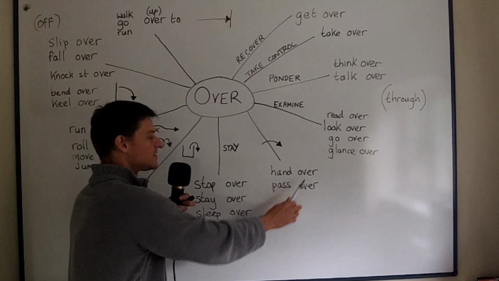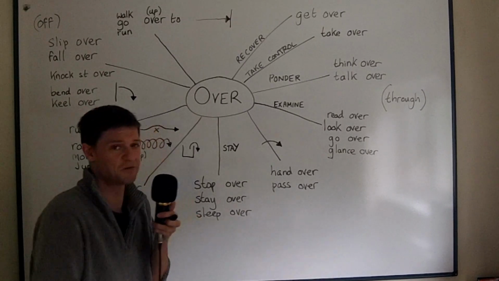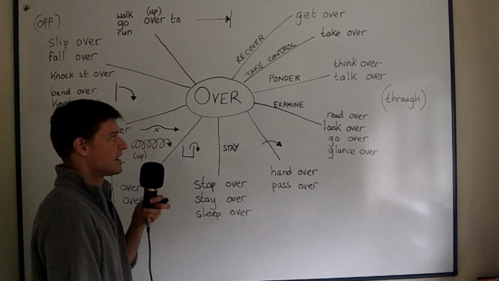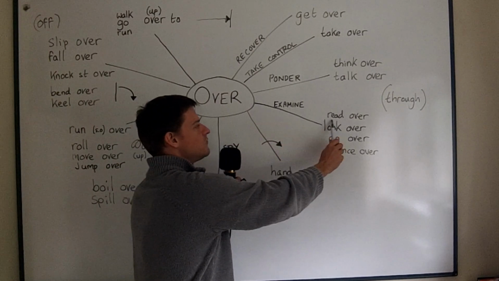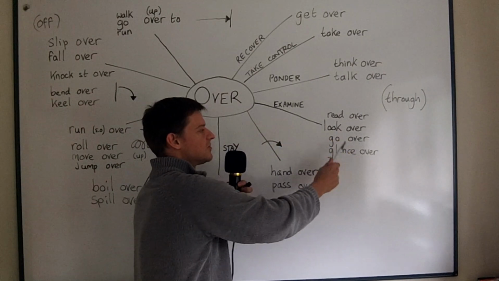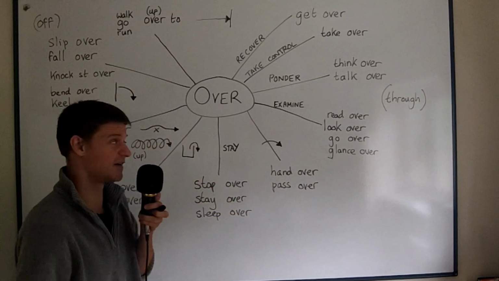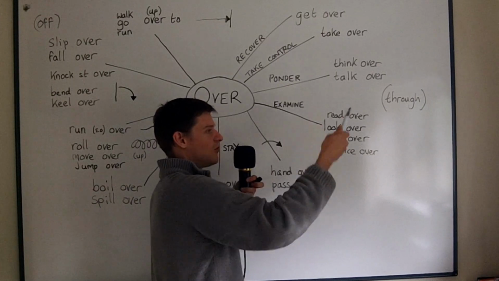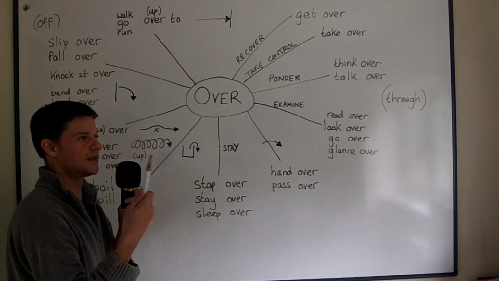Okay, hand something over or pass something over. It just means give something to someone. If you say hand it over, it means can you give me it, please? Give it to me, please. Okay, we can also read over a document, look over a document, go over. We can go over phrasal verbs today with over. It means just go through a document or a topic, and you can glance over something, which means look at it quickly, look at it briefly.